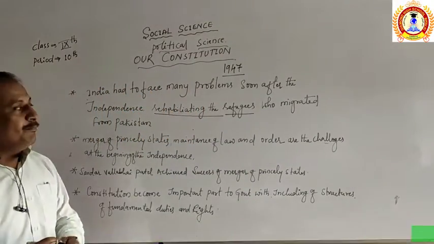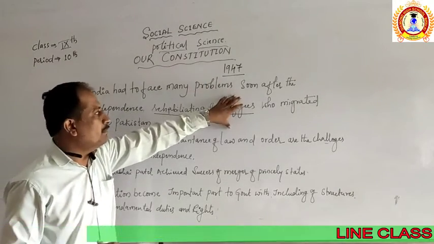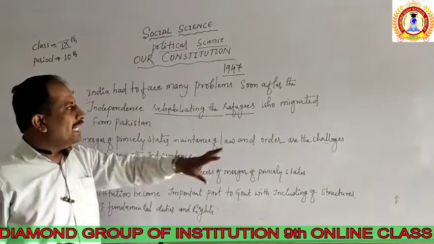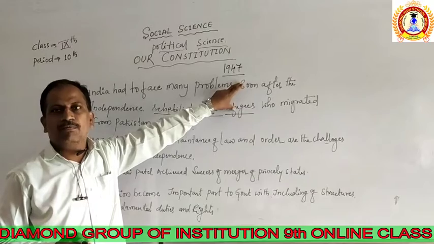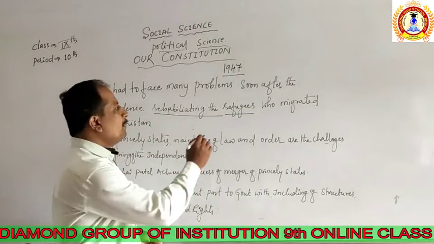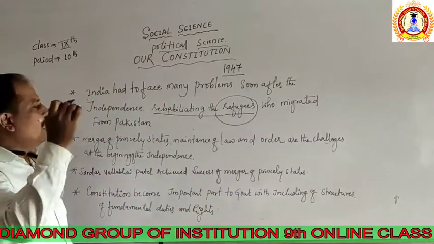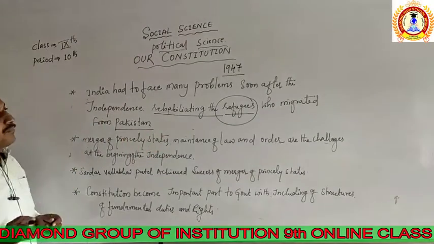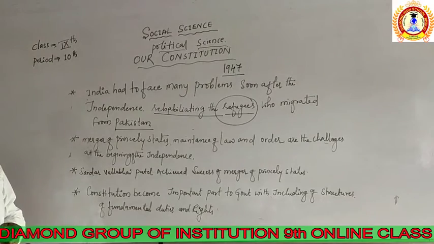Refugees means the people who belong to Pakistan but were refused by it and came toward India. They were not accepted as country people, whether in India or in Pakistan. These people had to migrate from one place to another and became a problem for the government. So this is the first problem we are going to see.